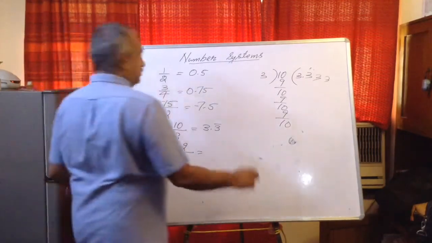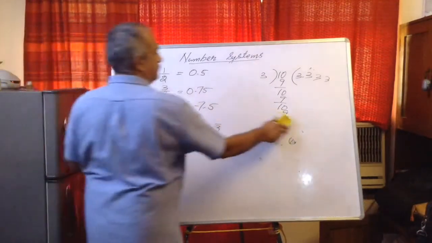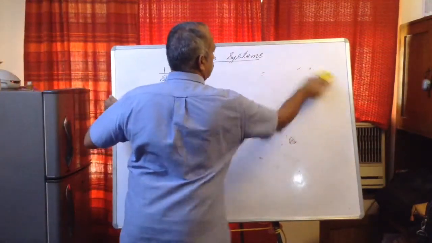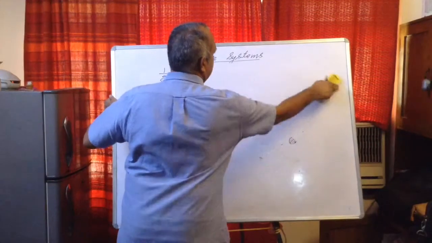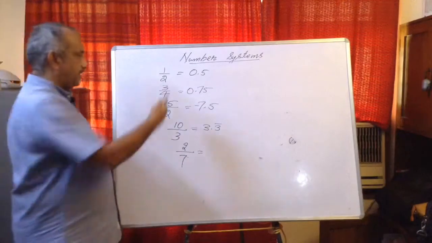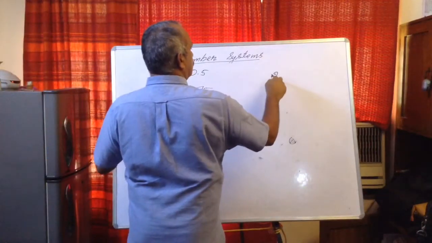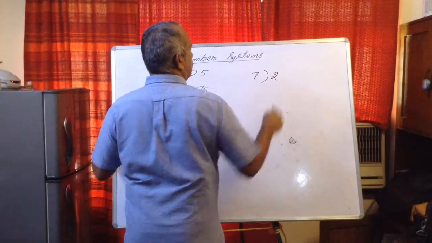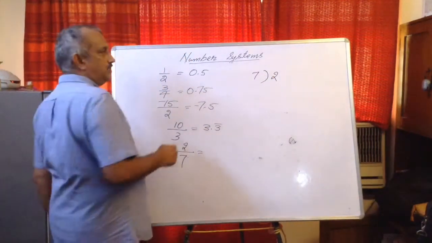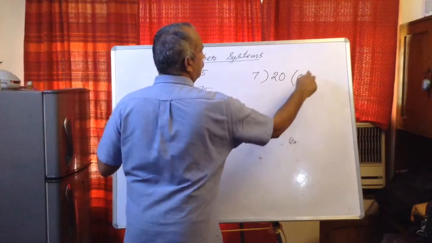Now divide 2 by 7. Any rational number you can change into a decimal by dividing. In some cases you can write directly, in some cases you need calculation. Say 2 divided by 7. Now 7 is bigger than 2, so it's not possible. So I am writing 20 and I am writing 0 point.